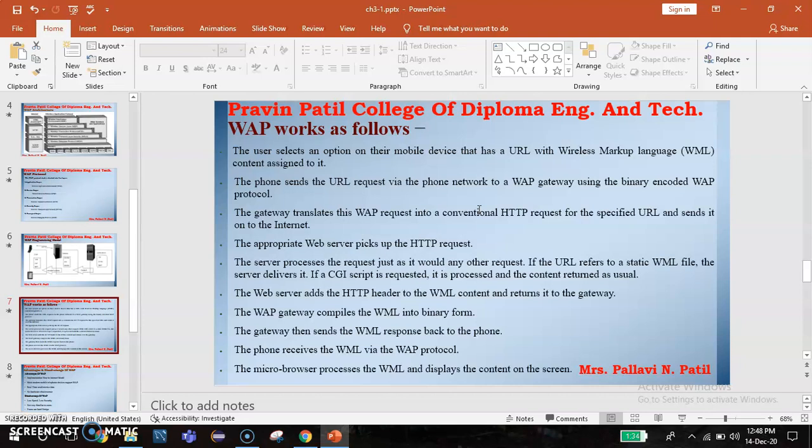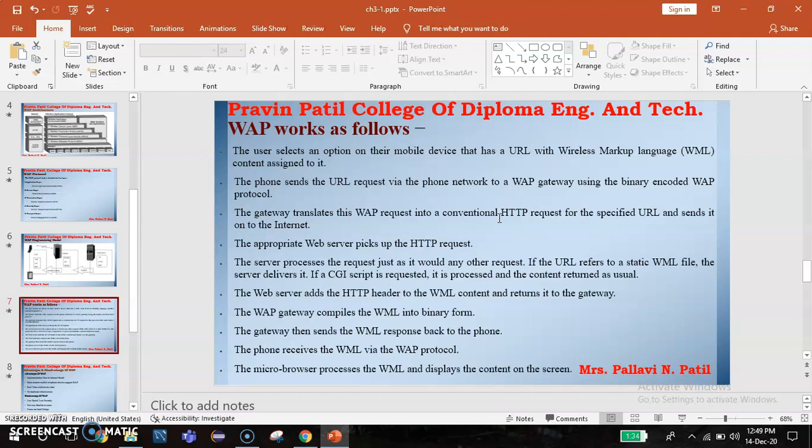The gateway translates the WAP request into a conventional HTTP request for the specified URL and sends it on the internet. The appropriate web server picks up the HTTP request.